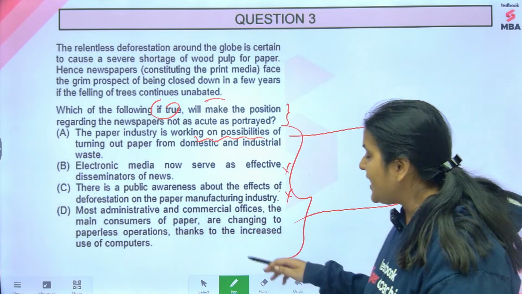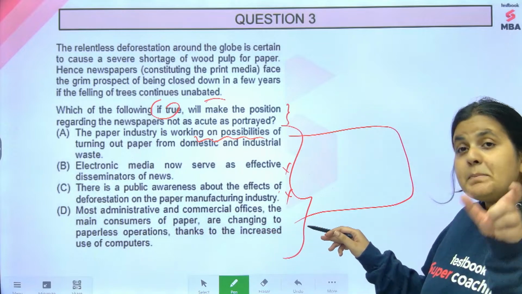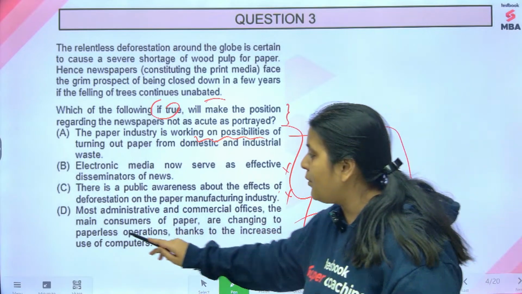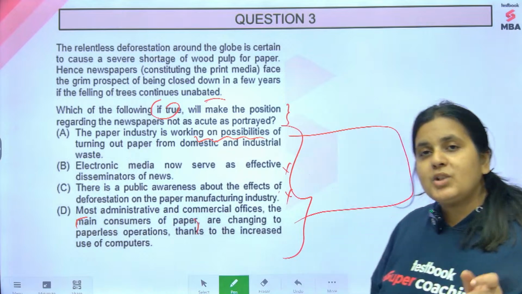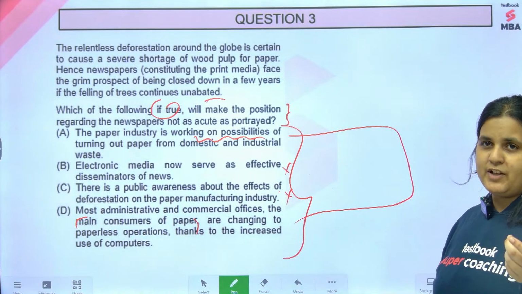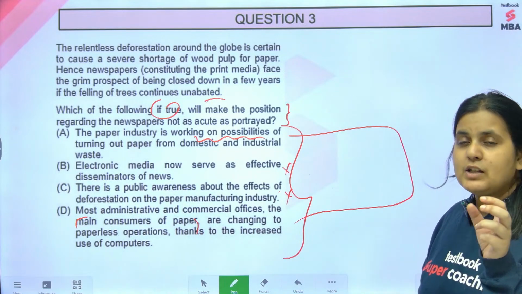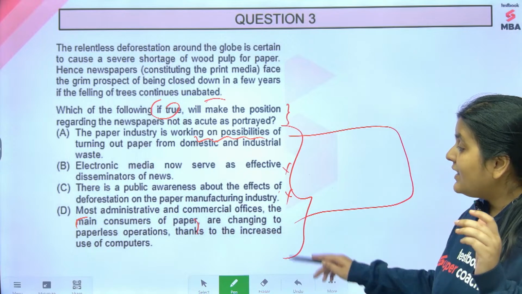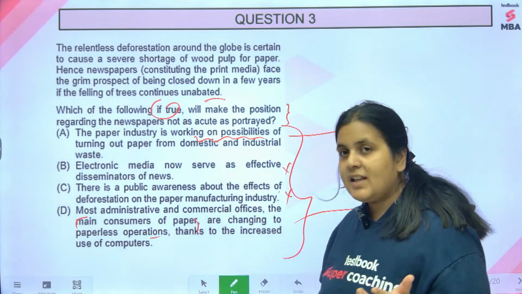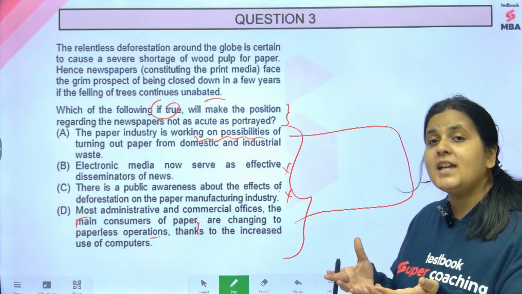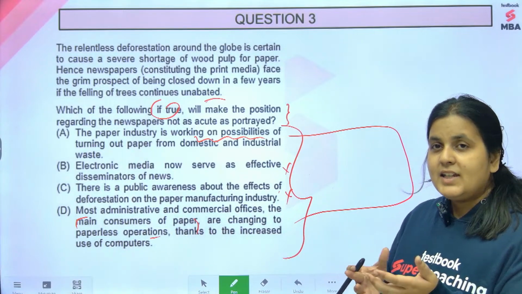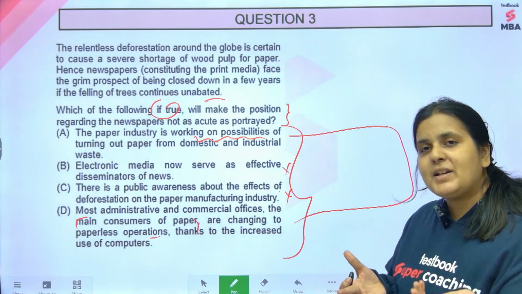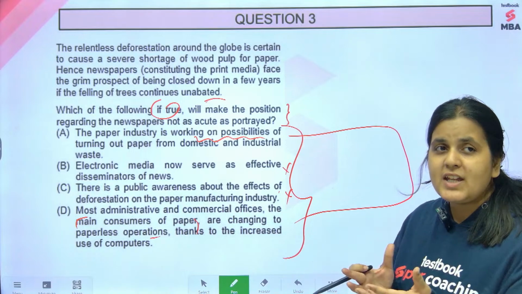D says most administrative and commercial offices who are the main consumers, then this is very important. If they were just छोटा मोटा consumers of paper, तब इतना कुछ नहीं फर्क पड़ता. But they are the main consumers of paper. They are going paperless. That means wood pulp की shortage नहीं आएगी. ठीक है, because जो main consumers है वो ही paperless जा रहे हैं, मतलब wood pulp की shortage नहीं आएगी.